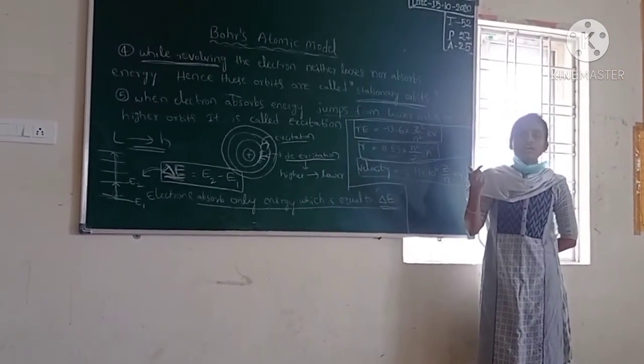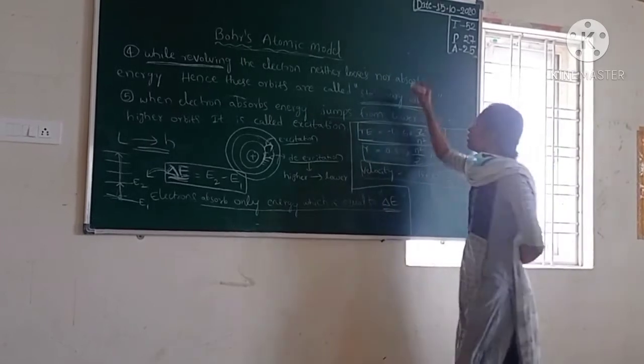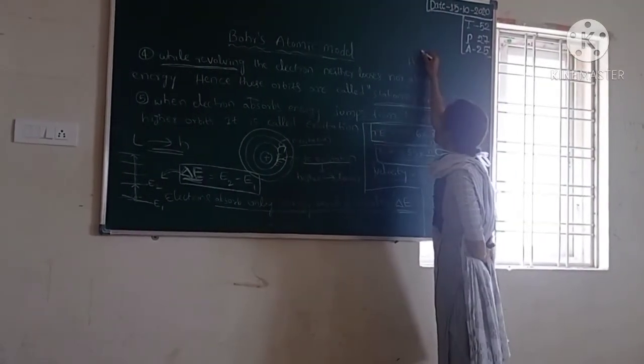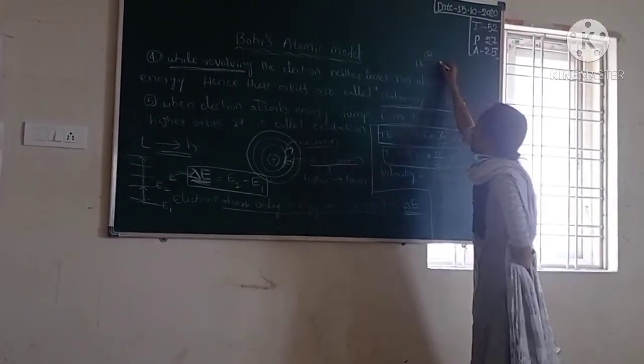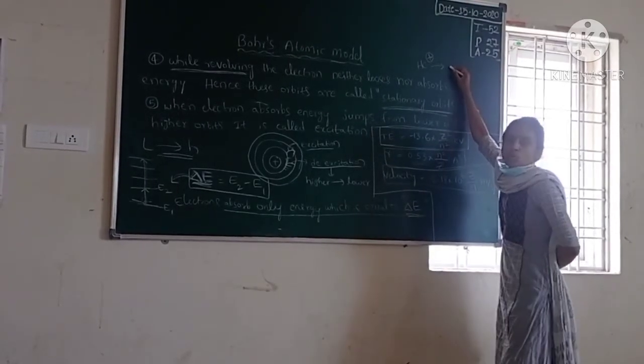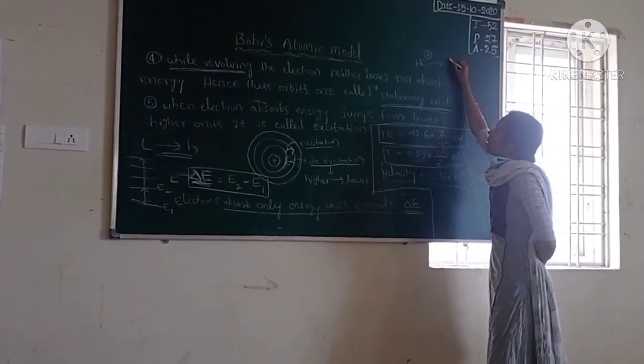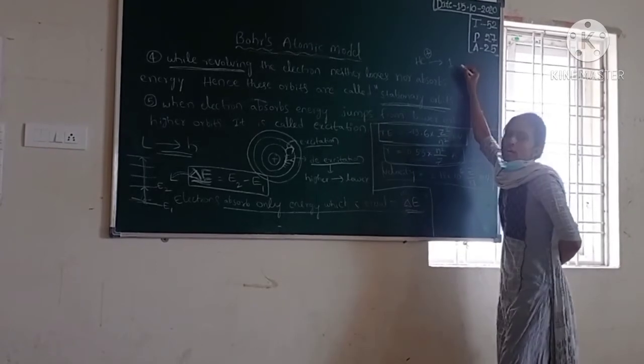If you take He plus, helium has atomic number 2, and when it loses an electron, it will have only one electron.